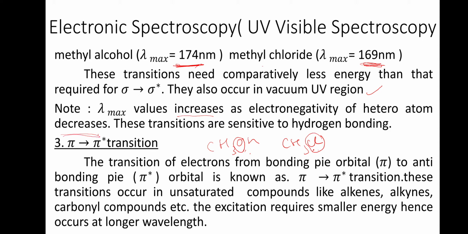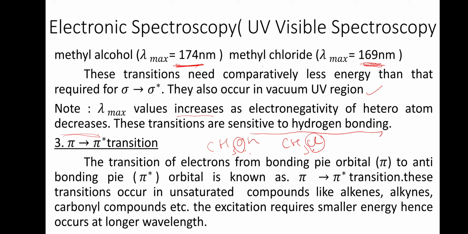Lambda max value is inversely proportional to energy. These transitions are sensitive to hydrogen bonding, so the lambda max value varies with hydrogen bonding. For methanol, if you take a concentrated solution and a dilute solution, there will be a slight difference in the lambda max value. Next, the pi to pi star transition.